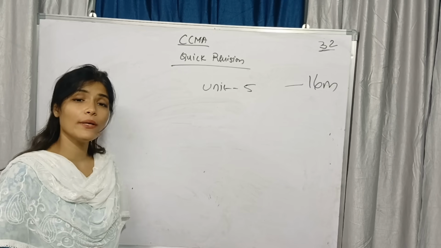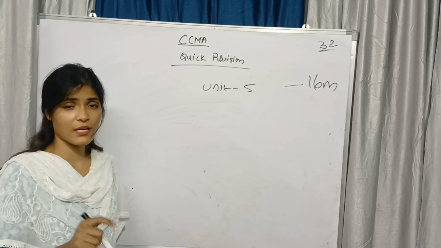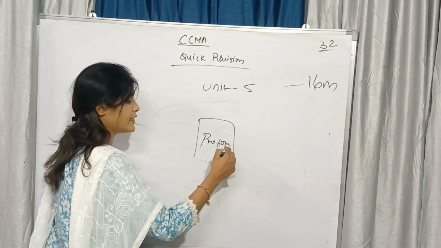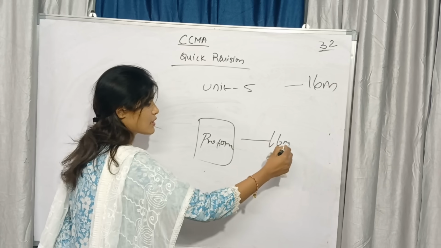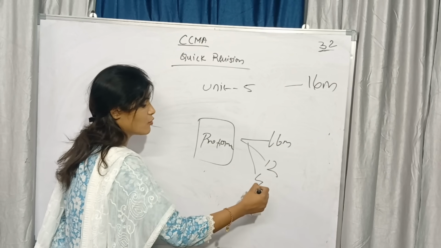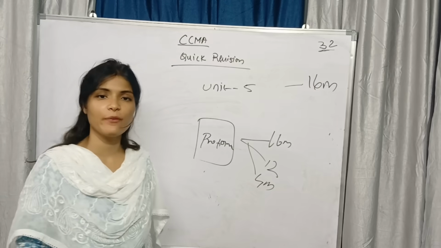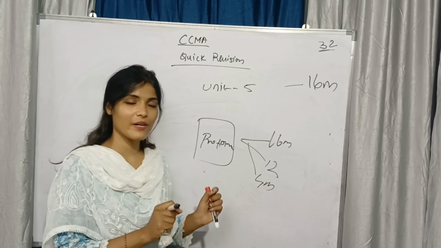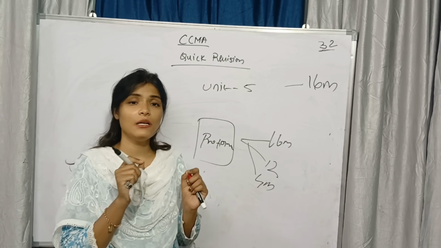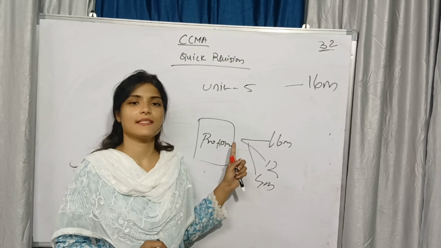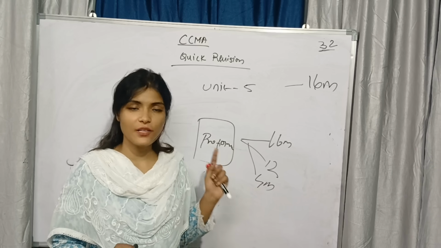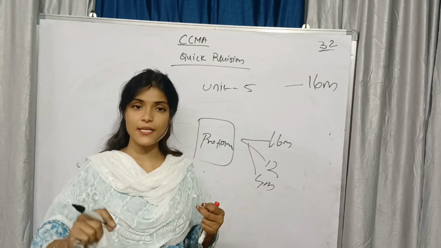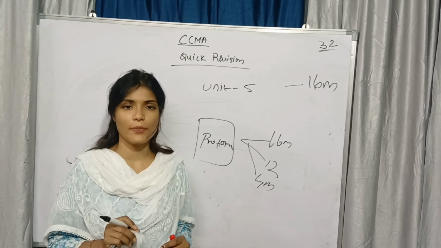Cash flow statement, how many accounts we need to? Only the pro forma. If you understand the pro forma, definitely you can score 16 marks, that is 12 marks long, 4 marks short, definitely 110%. But when you understand the pro forma, when you concentrate on the pro forma, when you see the logical point in the pro forma, then only you will understand this cash flow, or else it will be difficult for the students to understand cash flow statement and fund flow statement. But when you are understanding, it will be the easiest topic.